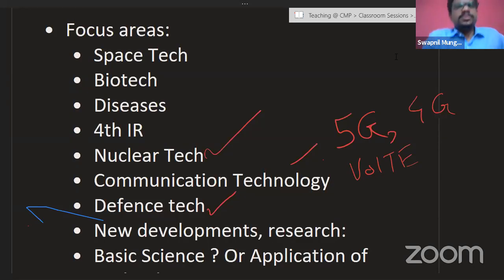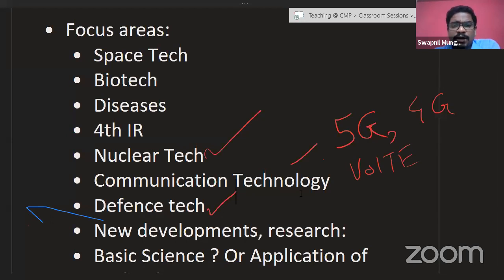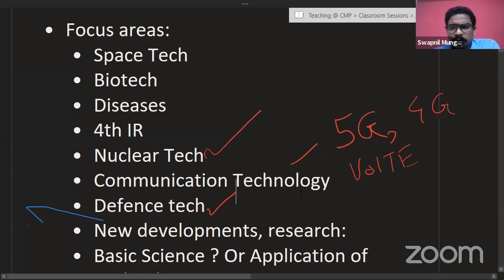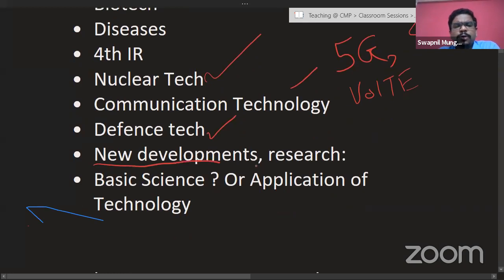In defense nowadays, new kinds of technologies are being used for spying purposes and research purposes, and that's why defense is an important area where questions are being asked. Missile technologies are also developing, and nuclear devices, defense technologies, etc., also new developments and research. So we are going to be looking at these focus areas again.